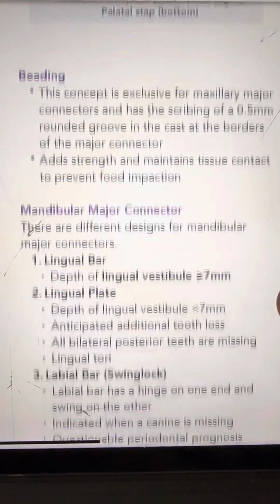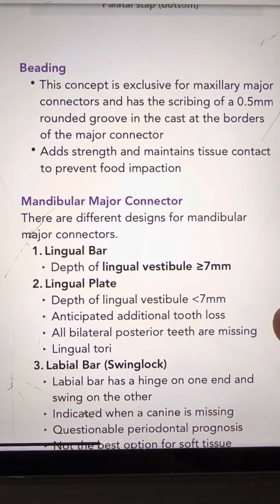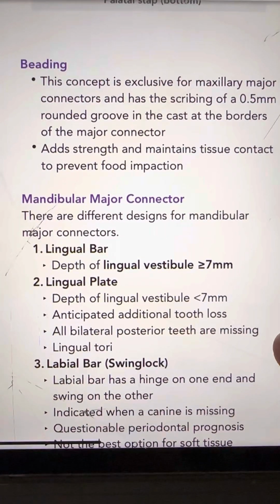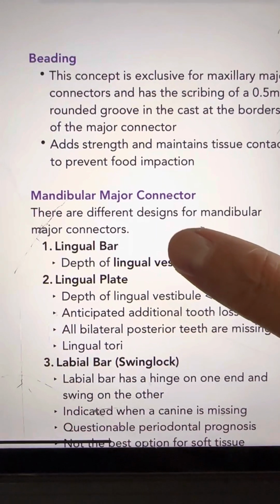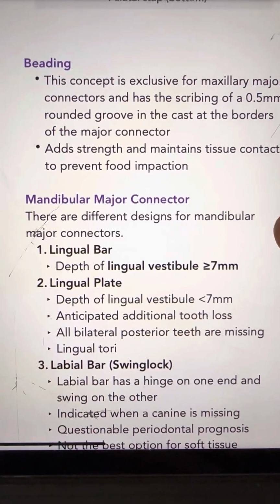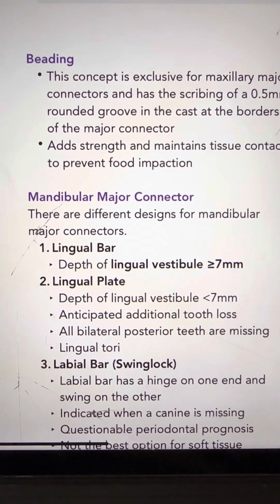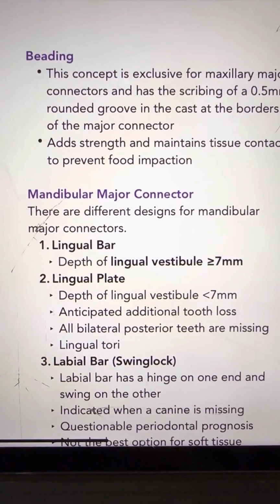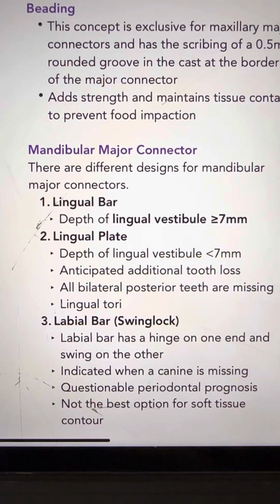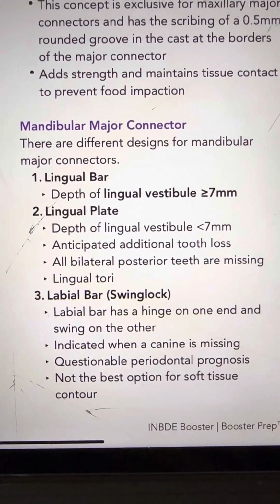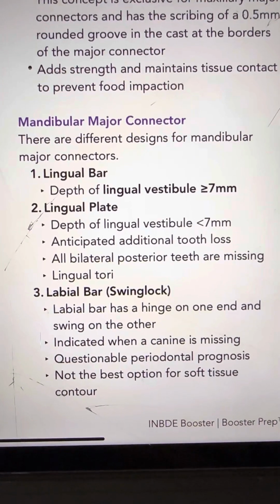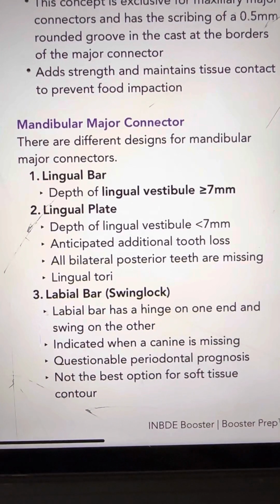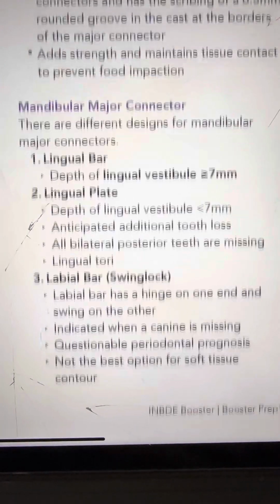Mandibular major connector. There are different designs for mandibular major connectors. Lingual bar: depth of the lingual vestibule more than 7 mm. Lingual plate: depth of the lingual vestibule below 7 mm, anticipated additional tooth loss, or all bilateral posterior teeth missing.